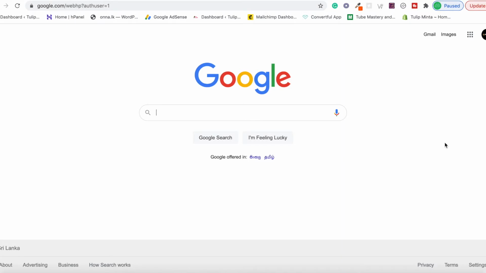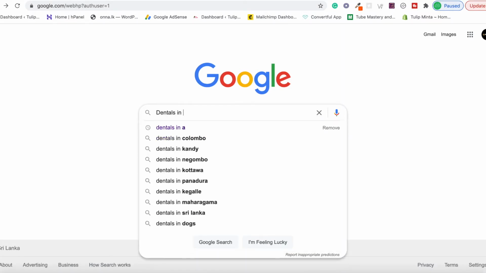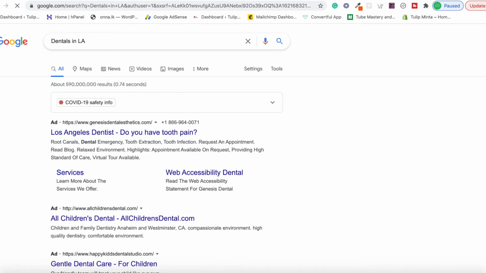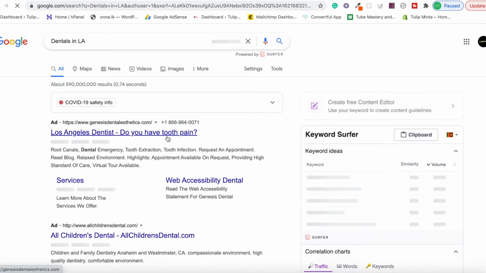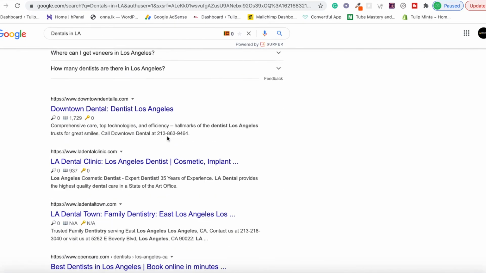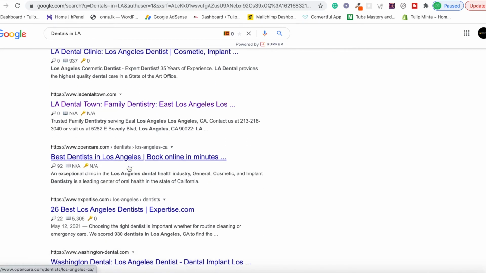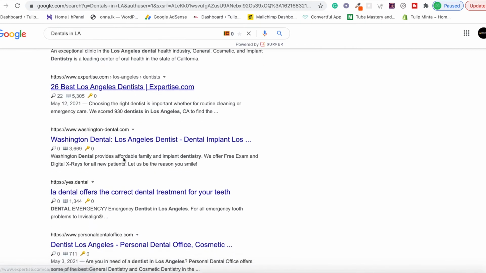Step number 6, find as many businesses as you like by searching on Google. For example, search for dentals in LA. So you can open as many of the sites as you can, except the first 3 or 4 sites that appear on top, as they wouldn't want this because they already rank top on Google. Come on, click, come on, click, come on, click. That means control click, control click, control click to open up tons of websites.